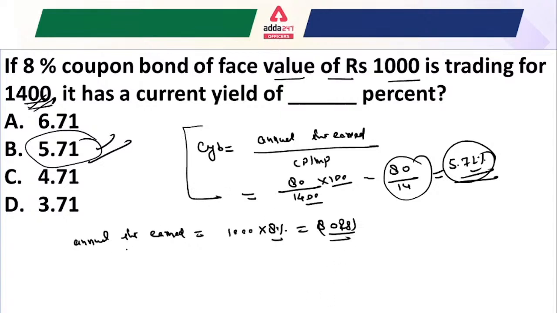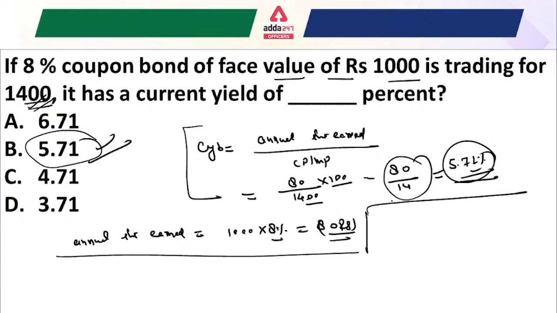Till here we have understood very important factors for the bond: what is a bond, what is present value, what is future value, and the relationship between the present value and the future value. The relationship is that future value is equal to present value multiplied by (1 plus r) to the power n.